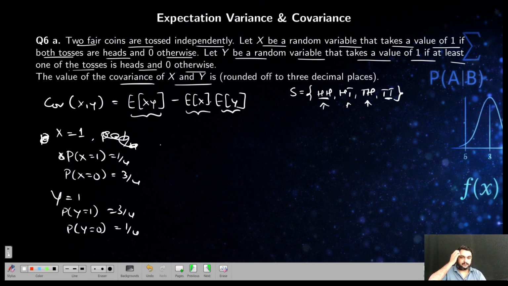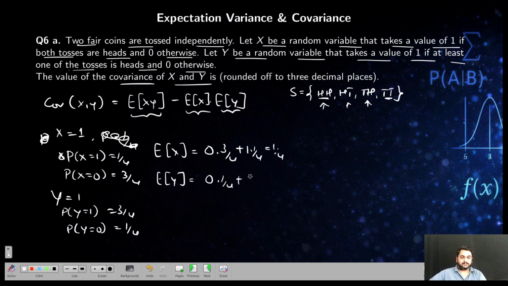Now you find the expectation of x. E of x is equal to summation of x f of x. So 0 into 3 by 4 plus 1 into 1 by 4. This is 1 by 4. E of y similarly will be equal to 0 into 1 by 4 plus 1 into 3 by 4. This is 3 by 4. You find E of xy.